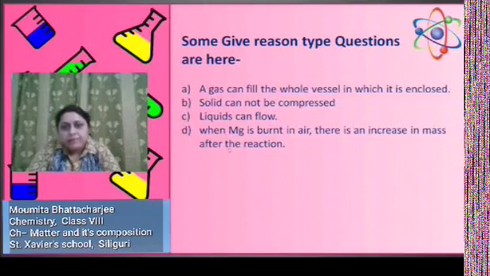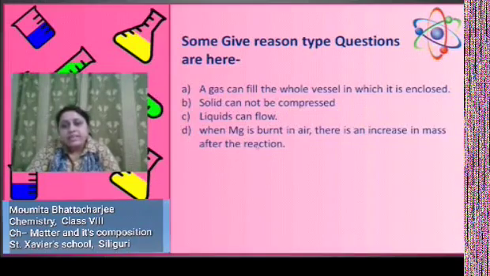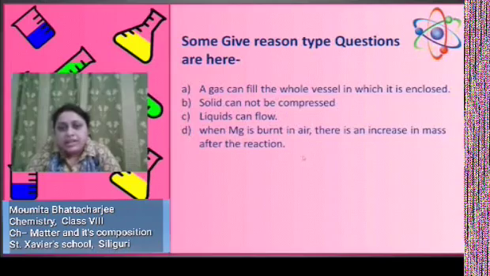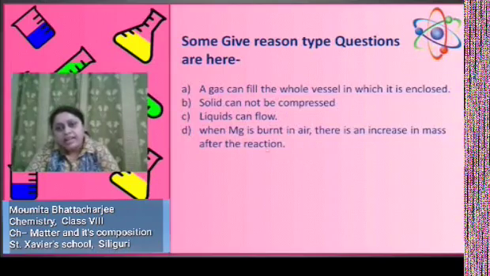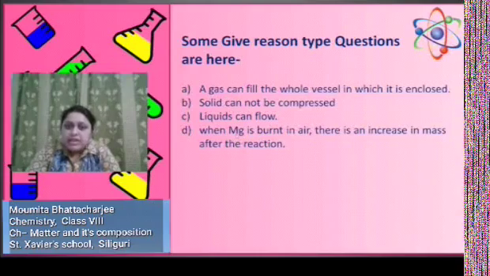Next one: when Mg is burnt in air, there is an increase in mass after the reaction. See, when Mg is burnt, MgO, that is magnesium oxide, is formed. Here the mass of magnesium oxide will be higher than the mass of magnesium. But burning cannot occur without the presence of oxygen. So if you add the mass of oxygen to Mg, we will get the same mass for the reactants and products.